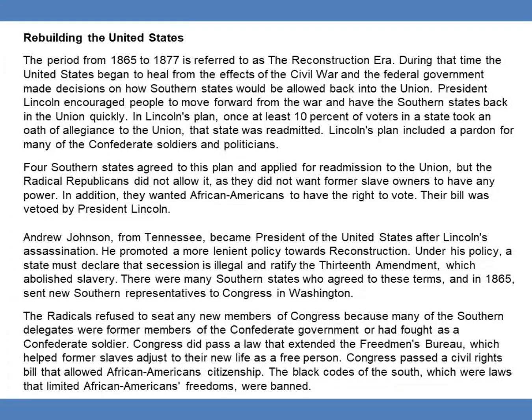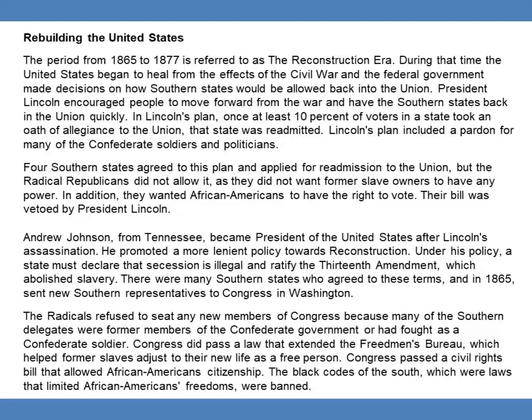Four Southern states agreed to this plan and applied for readmission to the Union, but the radical Republicans did not allow it, as they did not want former slave owners to have any power. In addition, they wanted African Americans to have the right to vote. Their bill was vetoed by President Lincoln.